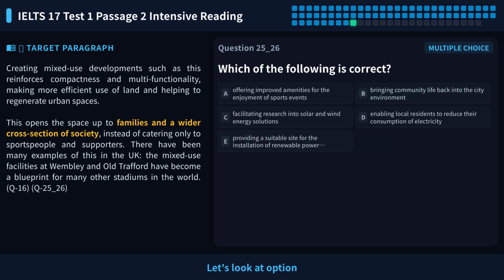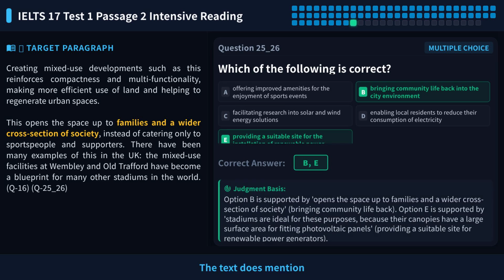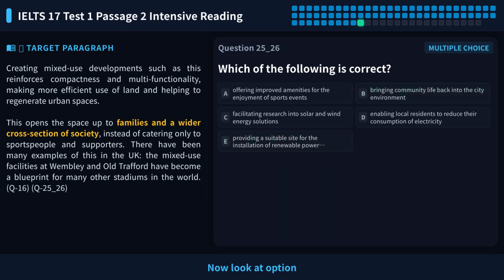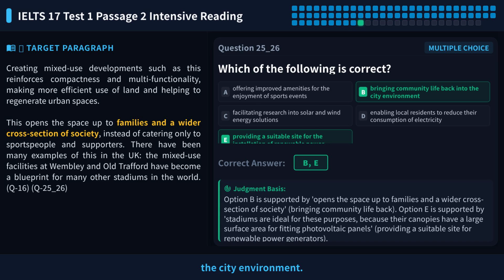Let's look at option A, offering improved amenities for enjoying sports events. The text does mention stadiums have better facilities, but this is a basic function, not an additional community benefit. So A is incorrect. Now look at option B, bringing community life back into the city environment.